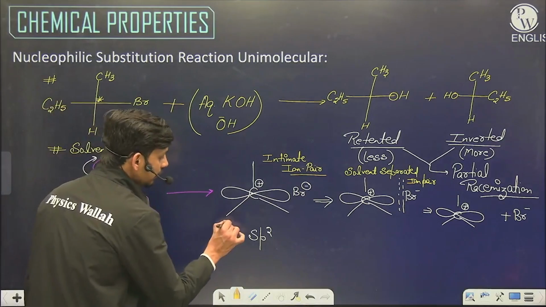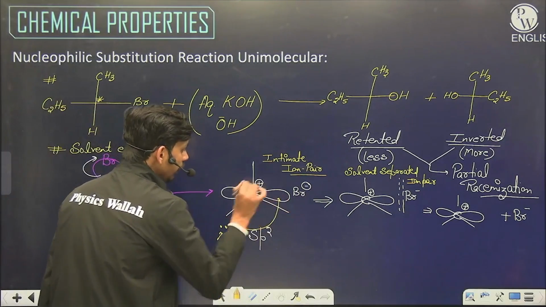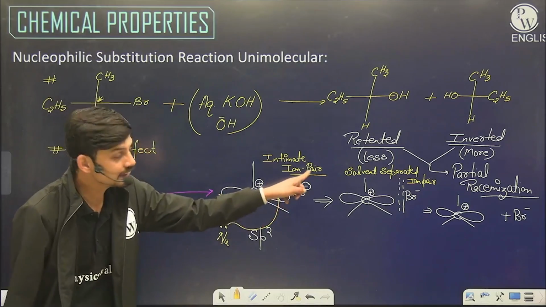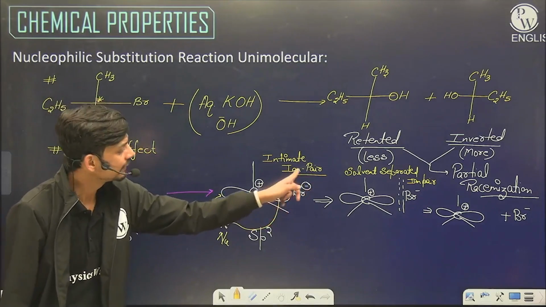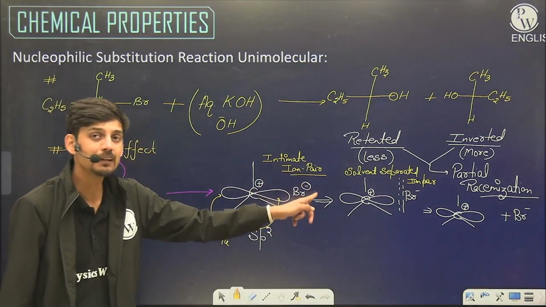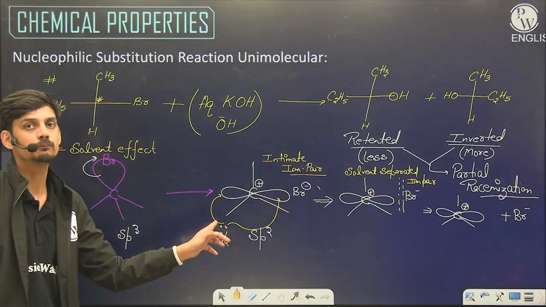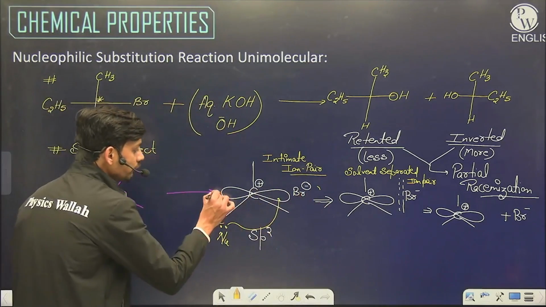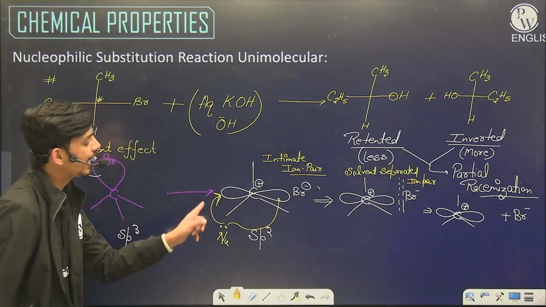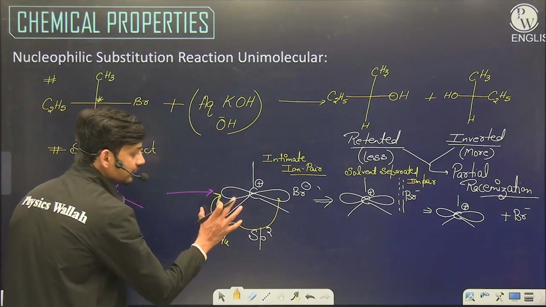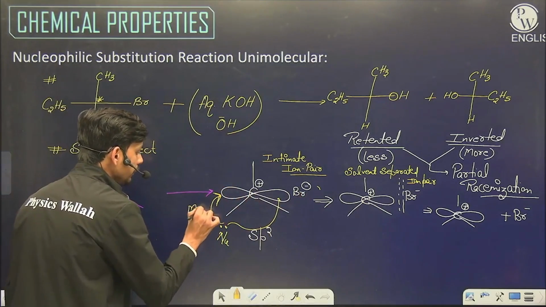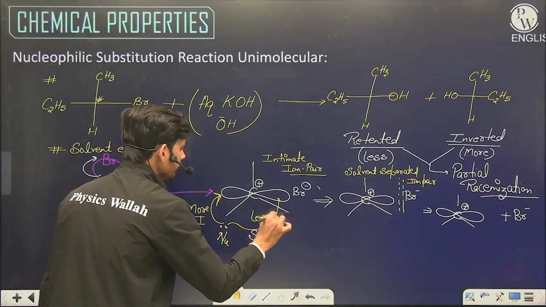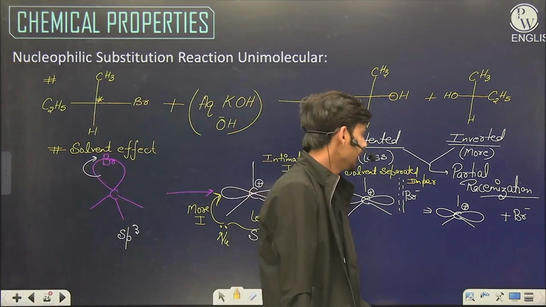As we can see, the nucleophile can go from this orbital lobe or this, both, but on this side there is a repulsion of Br minus. Yes or no? There is a repulsion of Br minus, and that Br minus will oppose the nucleophile coming. The nucleophile will have a higher tendency to attack from the backside. That's why in this scenario, there will be more inversion and less retention.